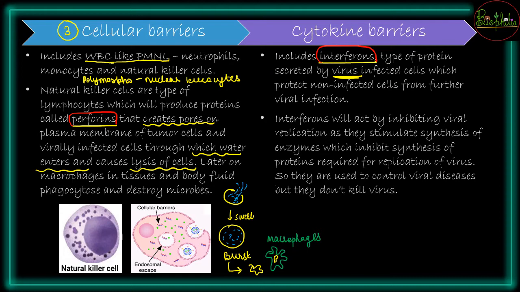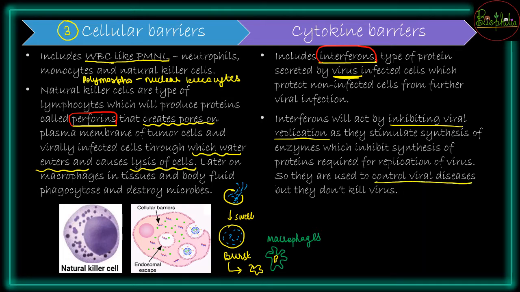So जो infected cells होंगे वो interferons release करेंगे, and these interferons will be acting as communicators, and they would be telling the other nearby neighboring cells that okay, this cell has been infected, you take care of yourself. And once that is being released, the inhibition of the viral replication will start, so that all the enzymes that the virus needs to replicate, that production will be stopped, and that would be helping to control the viral diseases.